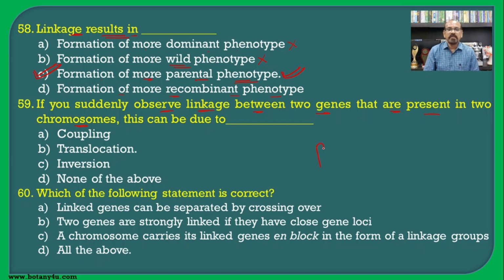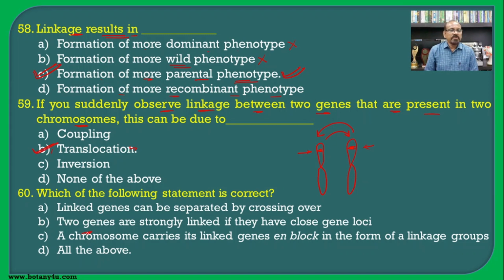Say for example, if this is one chromosome and this is another chromosome, here these are different genes which are present on the two different chromosomes, and if these two genes later on are found together, it means that there is a transfer of part of the chromosome from one to the other, and such a type of transport of part of the chromosome from one chromosome to another is known as the translocation, and hence we can say that here the B is the correct answer for this question.